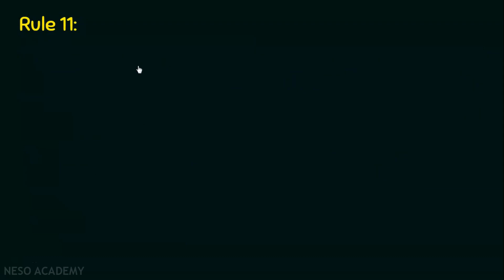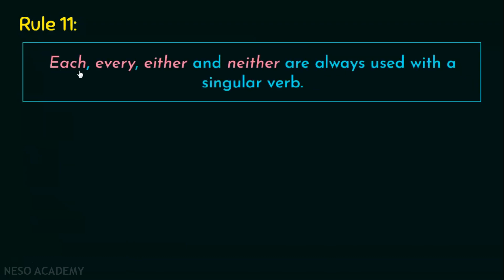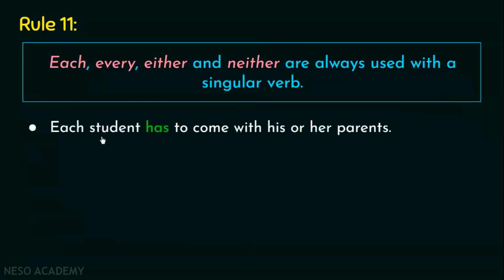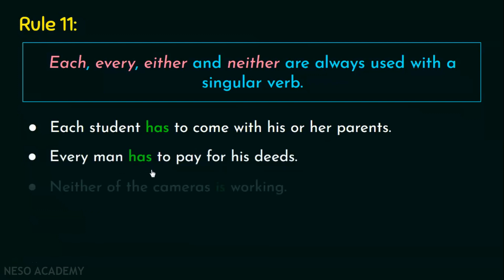Alright. So the 11th rule says, each, every, either and neither are always used with a singular verb. So I have already told you in the previous video that all 4 of them are singular and obviously they will be used with singular verbs only. Examples. Each student has to come with his or her parents. Again, has is a singular verb, so this is correct. Every man has to pay for his deeds. Again, has is singular, so this is correct.